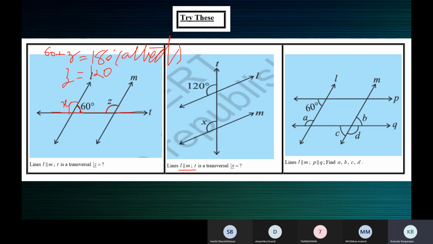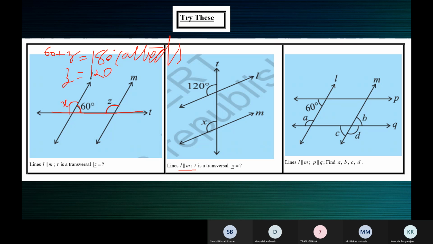Okay, the next one, it's given that L is parallel to M and P is parallel to Q. Find A, B, C, D. Whenever you're using the idea of alternate angles, corresponding angles or allied angles, make sure that you use only two lines and a transversal.